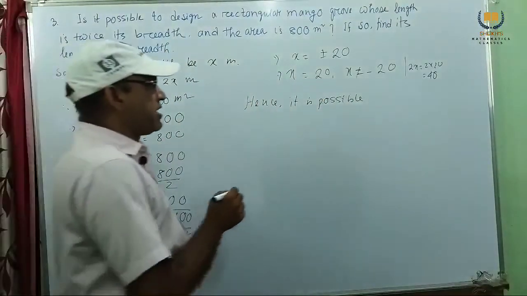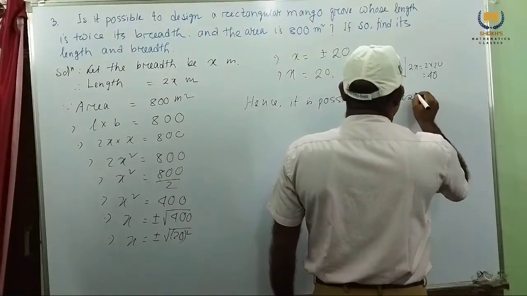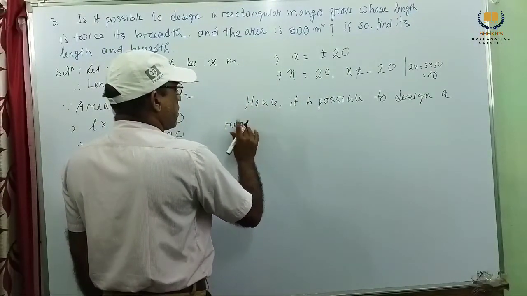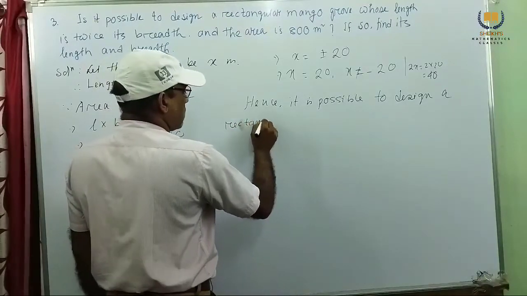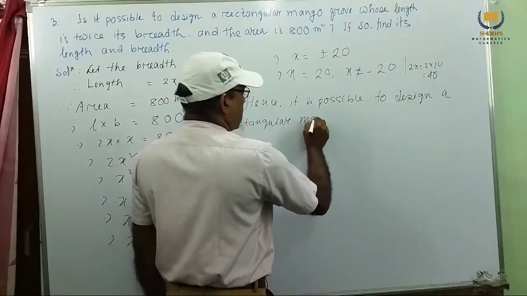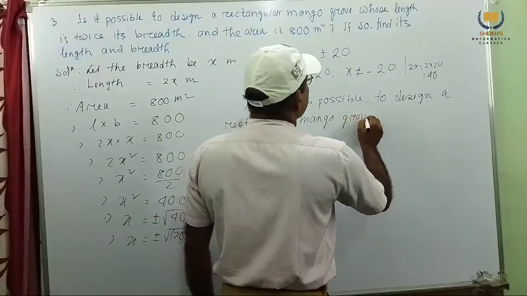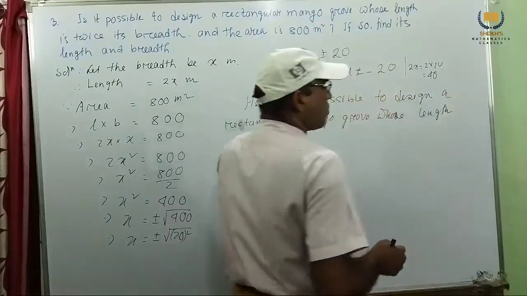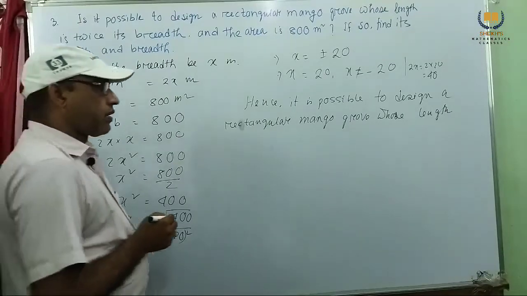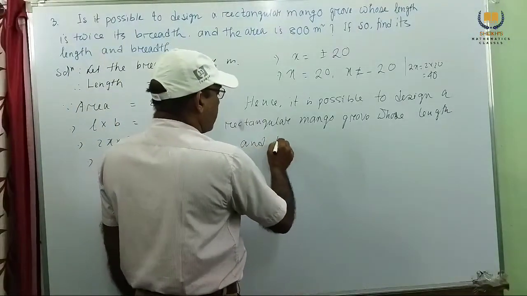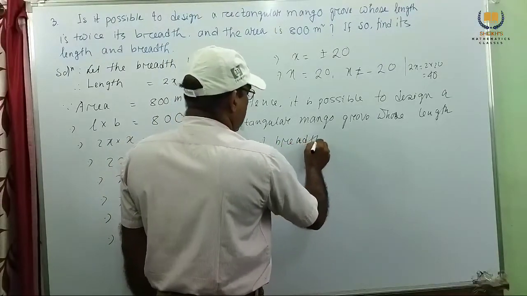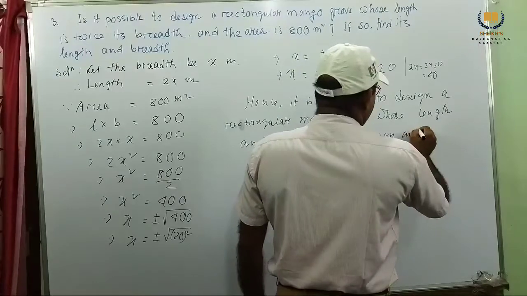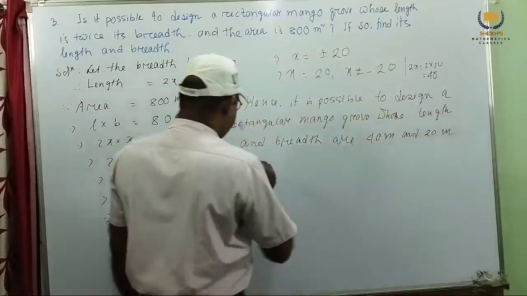Hence, it is possible to design a rectangular mango grove whose length and breadth are 40 meter and 20 meter respectively.